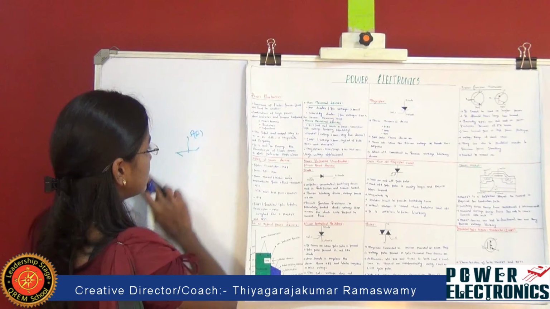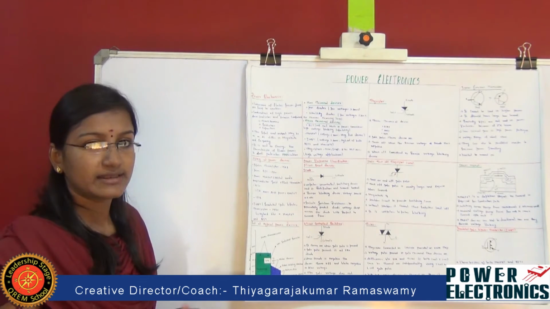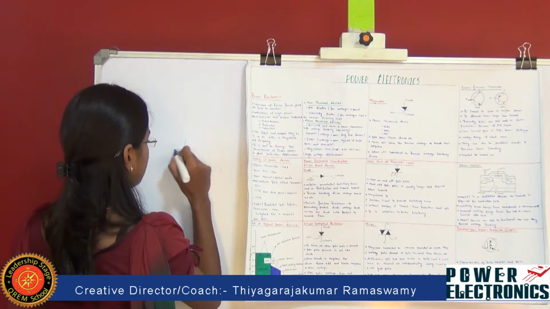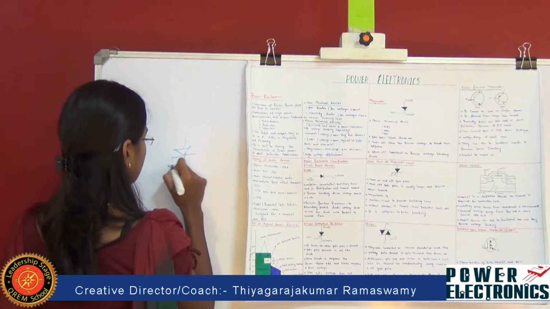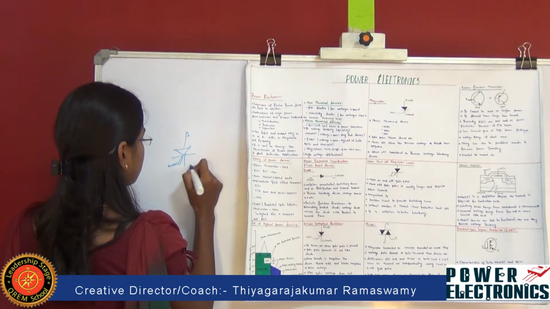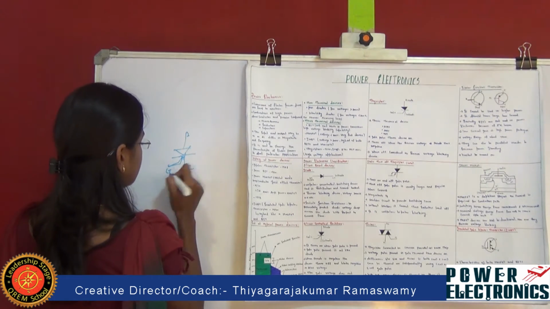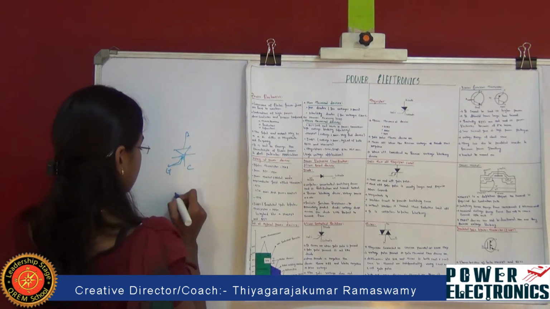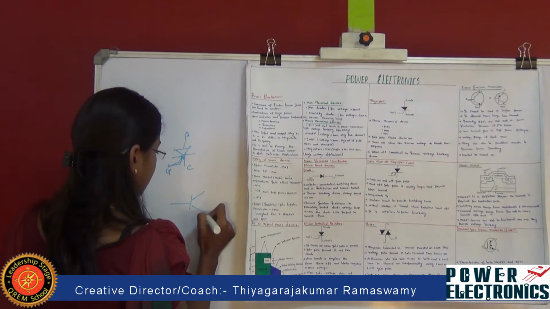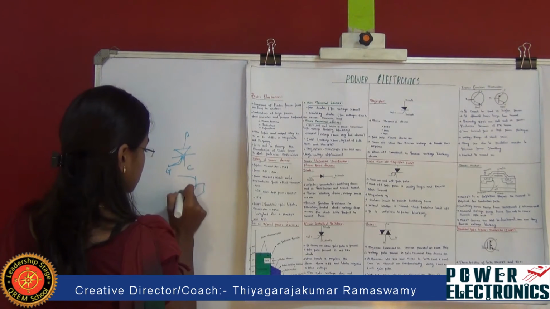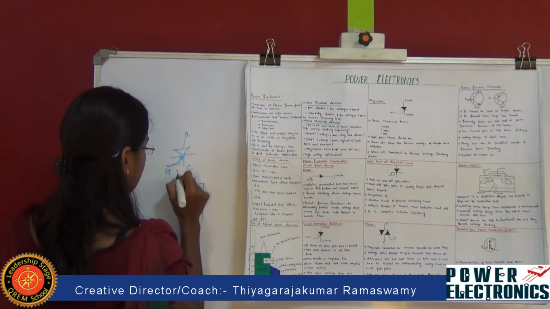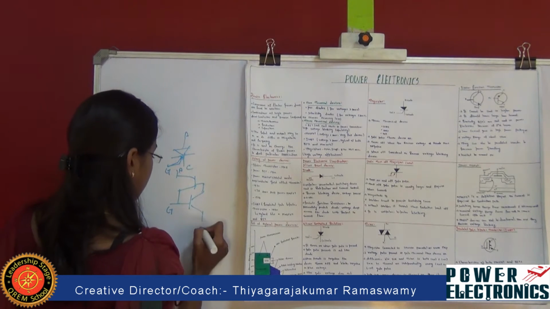This is a unidirectional function where we can perform only switch on. And the next thing we are going to see is the gate turn off thyristor. It is also a 3-terminal device which consists of anode, cathode as well as gate. So here we are going to see the circuit diagram, which consists of anode, gate, cathode.